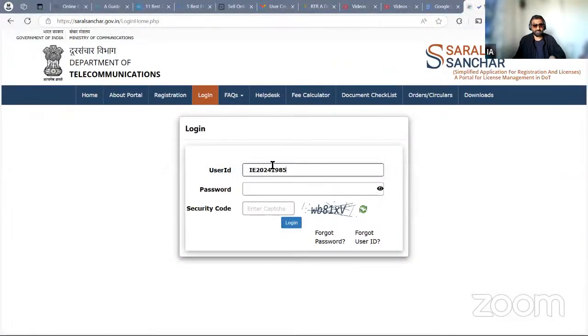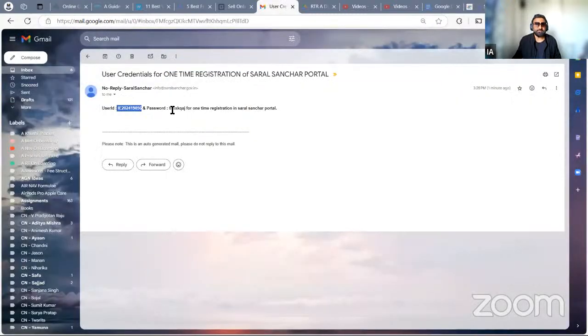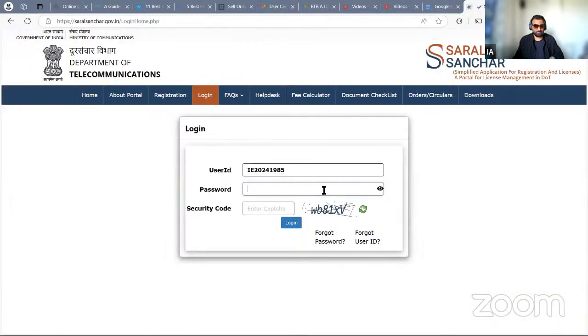Now I've got my user ID. I'll click. I'll remove any space whatsoever. I've got my password. Later on, we'll have to change the password, okay? So this is the password they've given us. You can simply copy paste for once.